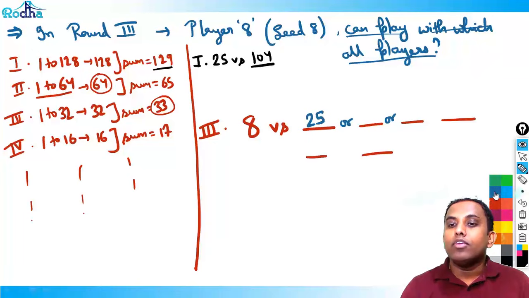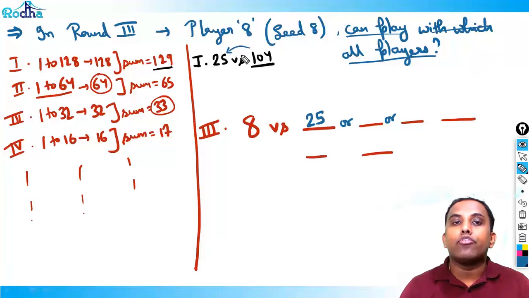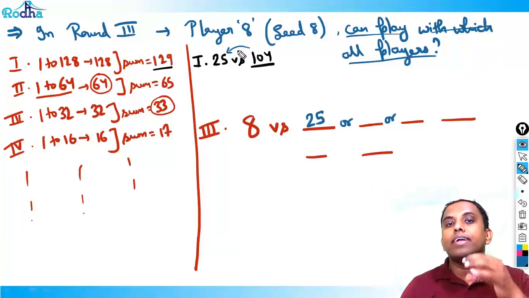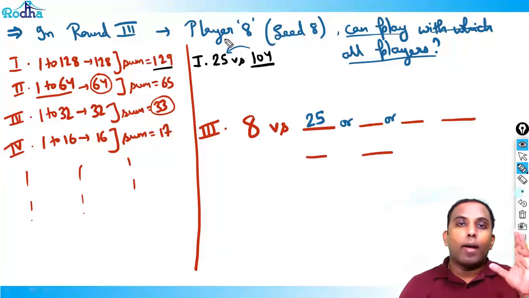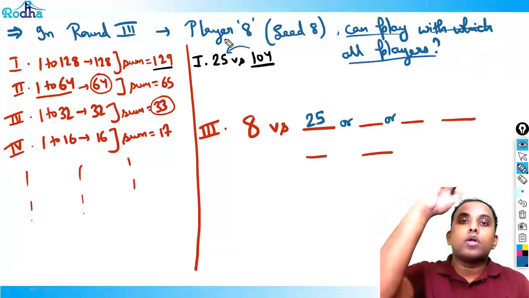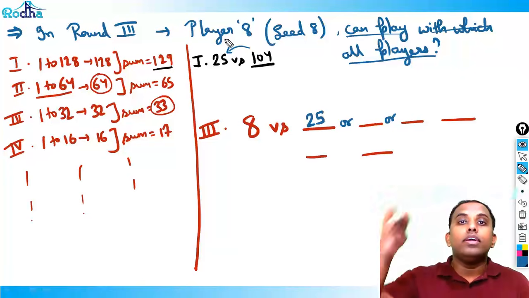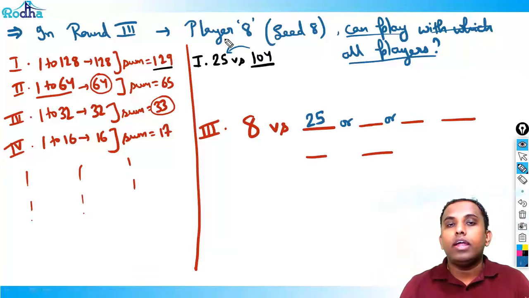So if 104 beats 25 in the first round itself, then 104 will take the designated place of 25. It will not exchange the rank, right? At this point, if Bangladesh beats India in an ICC World Cup, with Bangladesh ranked 8 and India ranked 1, Bangladesh won't become rank 1. No, that is whole years or whole 4 years of hard work, that rank.